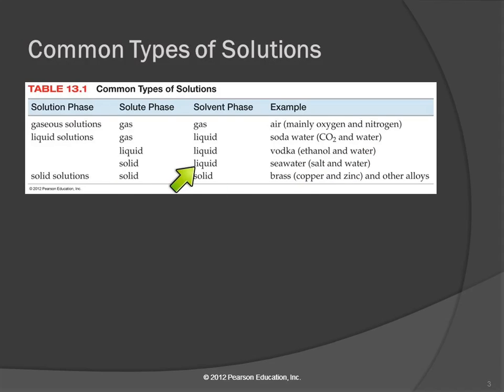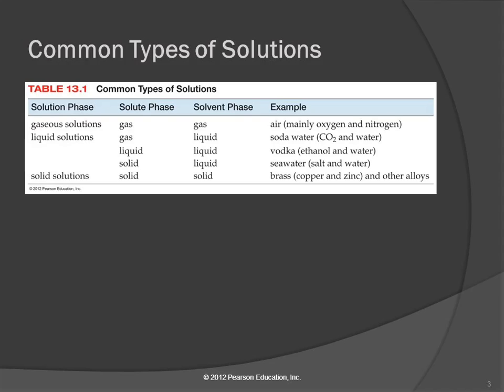You can have a solid dissolved in a liquid, like seawater. Or if you put some sugar into water and stir it up, it dissolves and you have a solution, a homogeneous mixture. We can also have mixtures of solids in solids. And this seems a little strange, but this is what alloys are. Brass. You think of a brass doorknob or a brass door knocker or maybe brass knuckles, right?